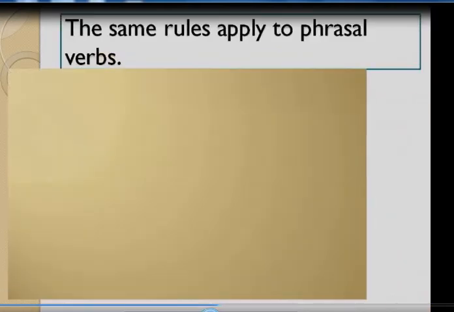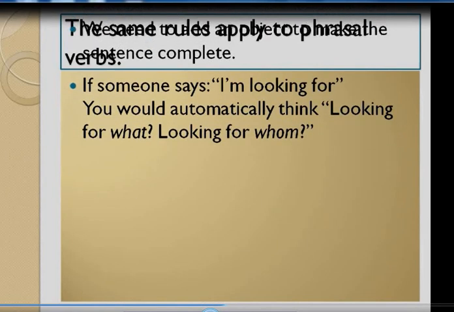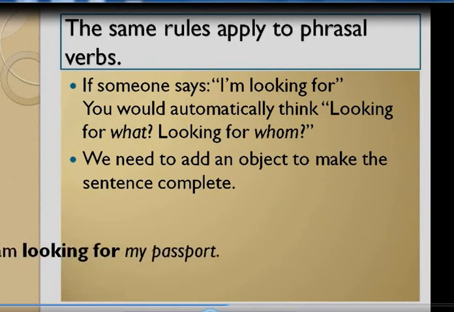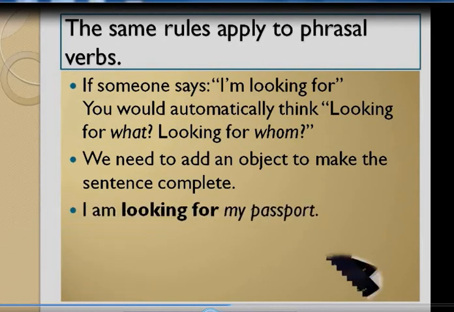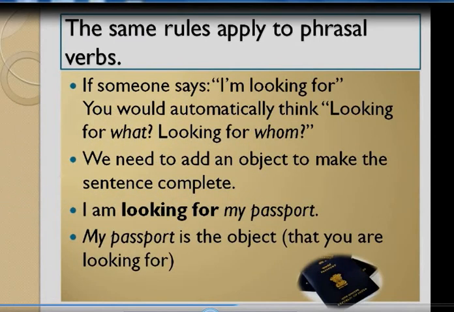That's some transitive verb. Let us see some of the things. If someone says "I am looking for," suddenly you'll ask, what are you looking for? Looking for what? Looking for whom? So I can say, I am looking for my passport. My passport is the object that you are looking for.